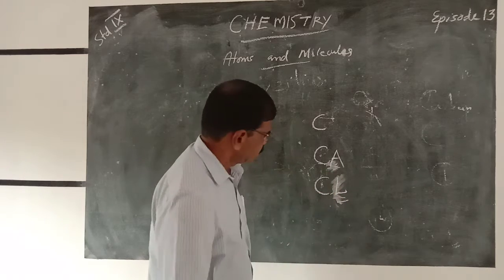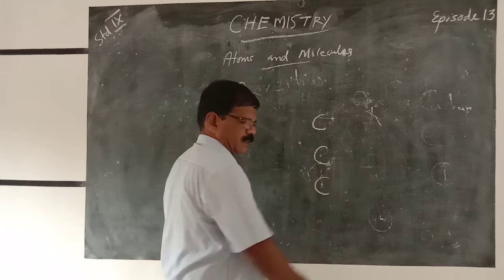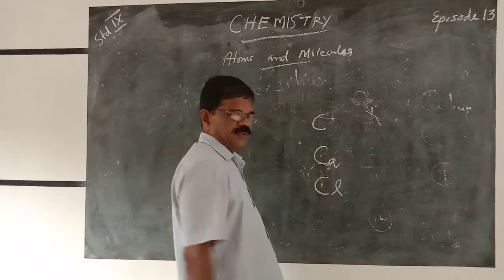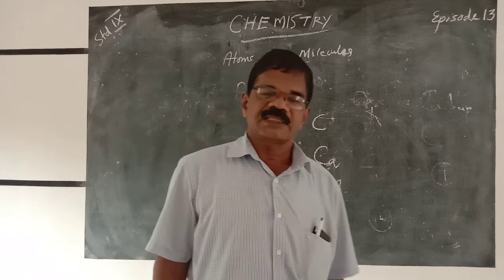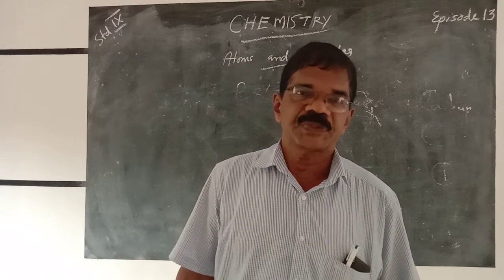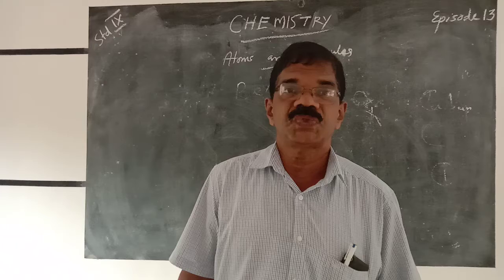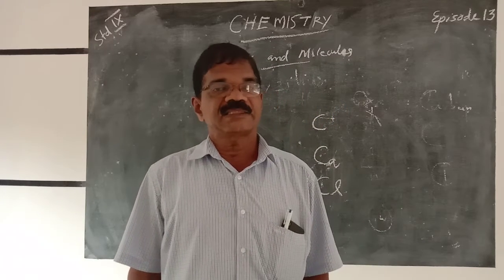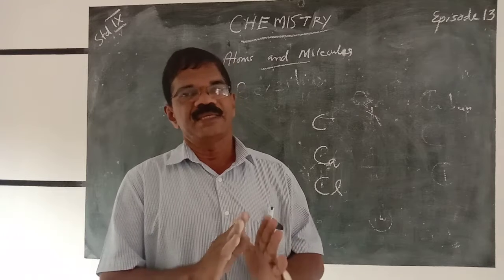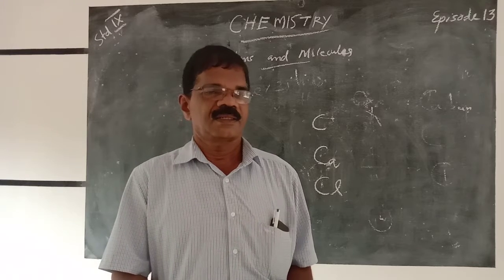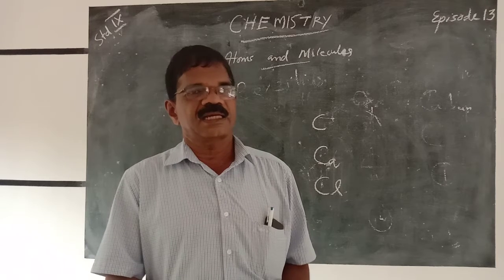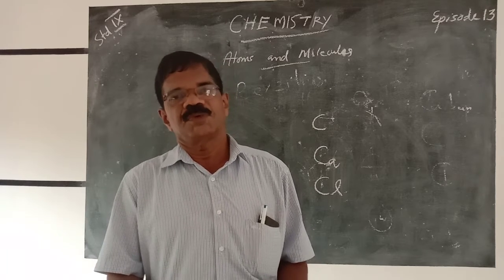So, while writing the symbol of these elements, you have to remember these two things. What are the two things? The first letter must always be a capital letter. If we use two letters, the second letter must always be small.